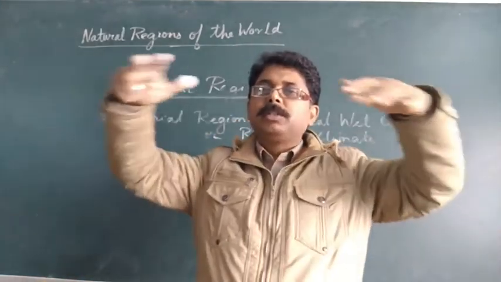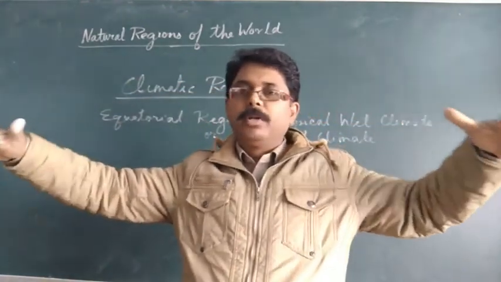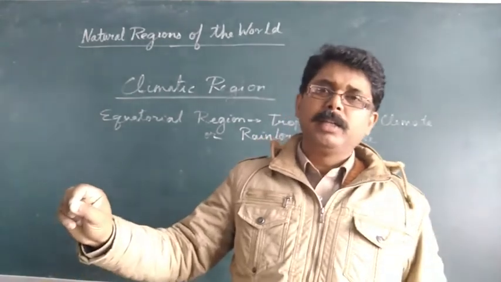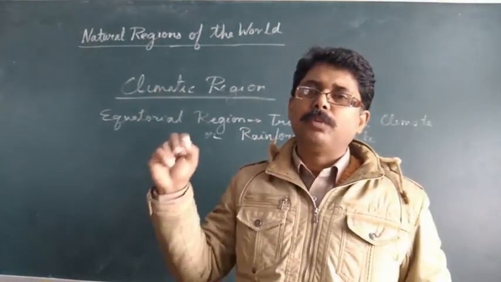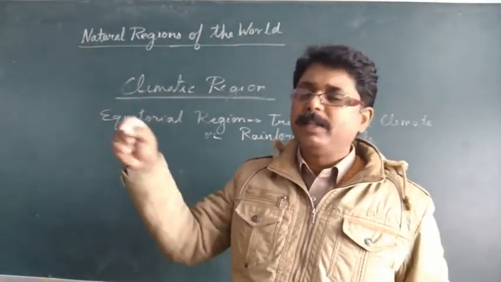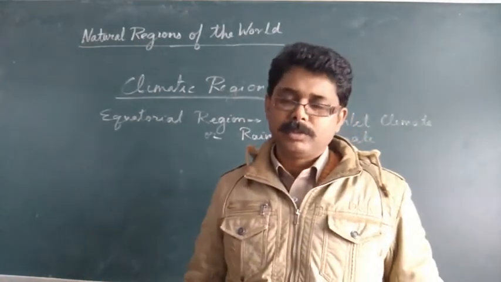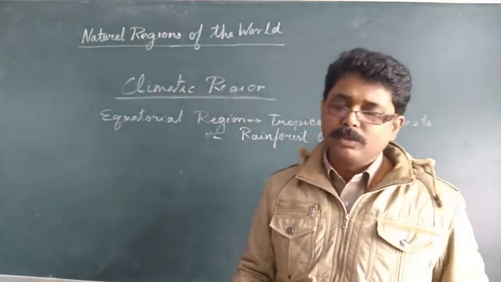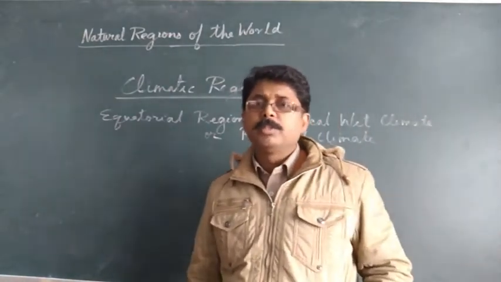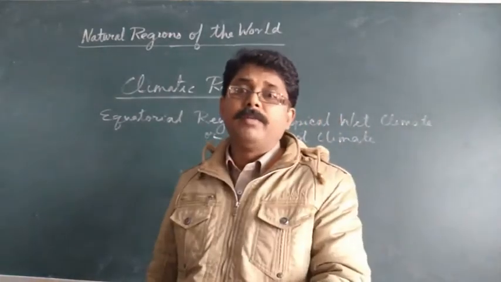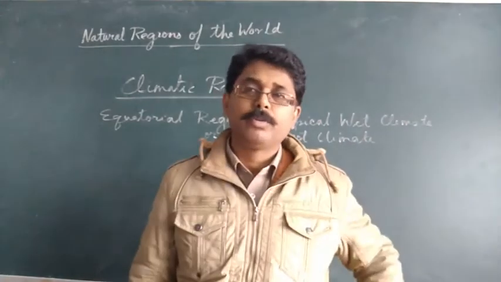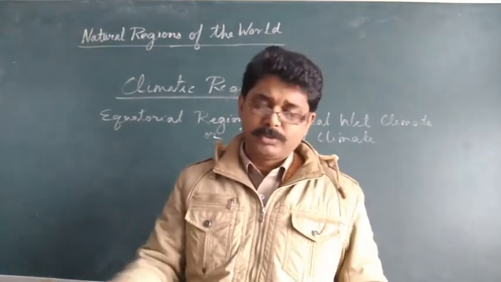Canopy means they cover the whole forest, and that's why inside the forest it is very dark, right? And because of this dense forest, only 1% sunlight can reach inside the forest, only in those places where the trees are not there. So this is why these forests are very difficult to go through. That's why it's very difficult for human beings to go through these forests.